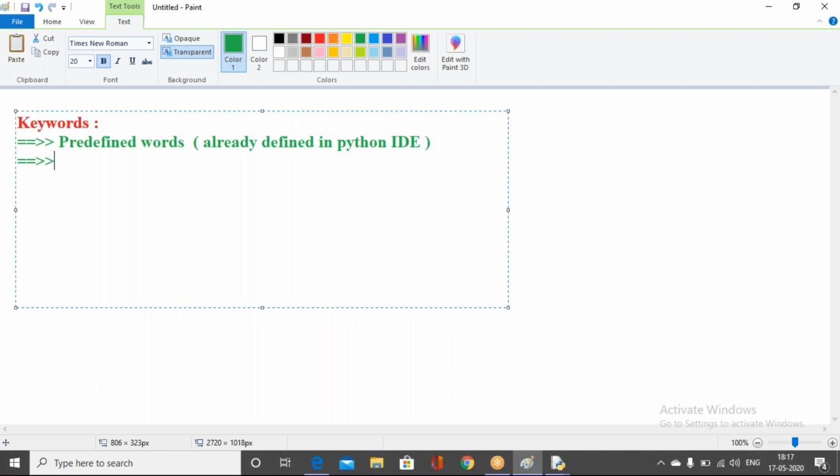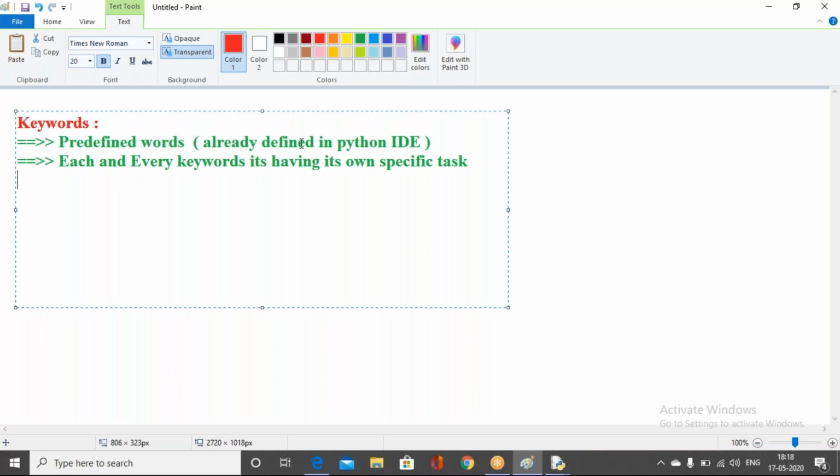The reason is that each and every keyword has its own specific task.